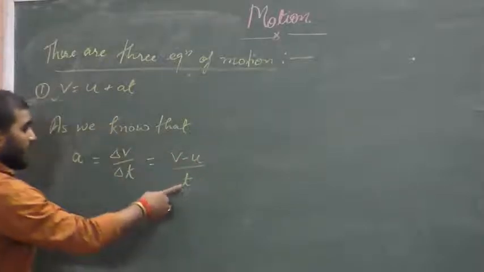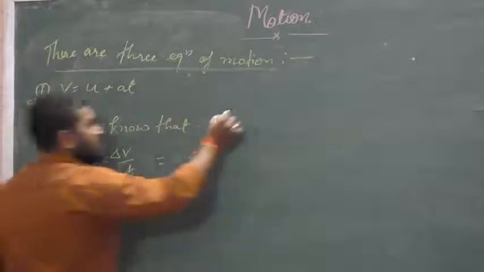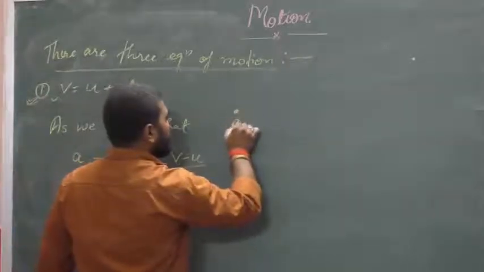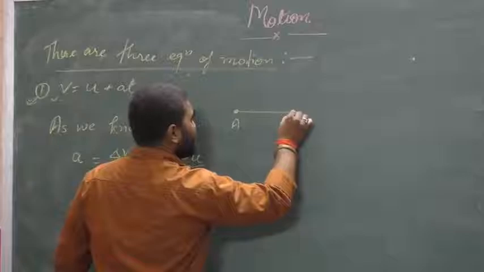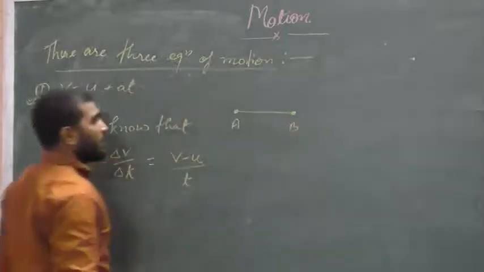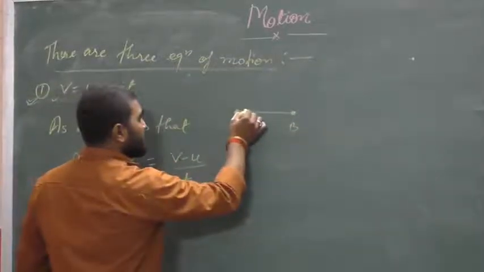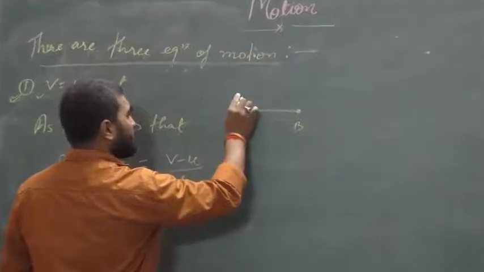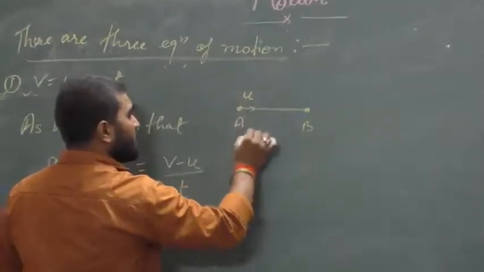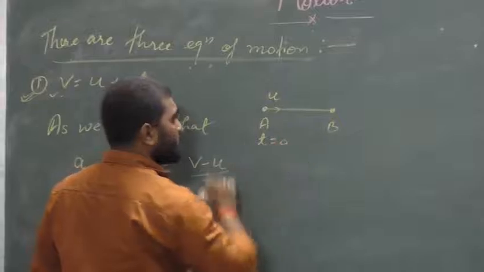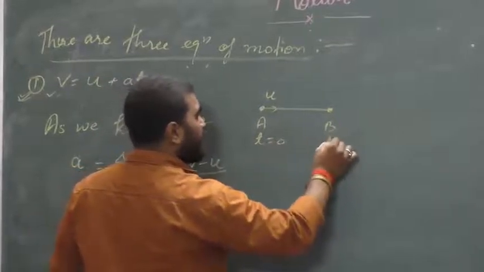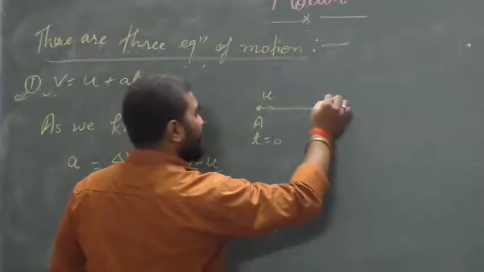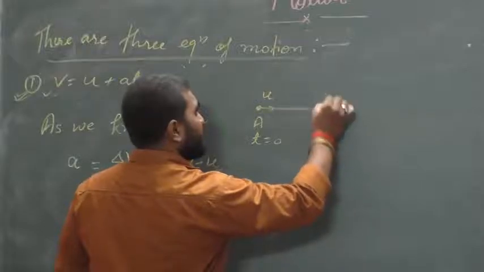Why am I writing t here? Because if the body starts motion from point A and reaches point B, the motion is starting, so initial velocity will be u, at time t is equals to 0. At time t it reaches point B with final velocity v.